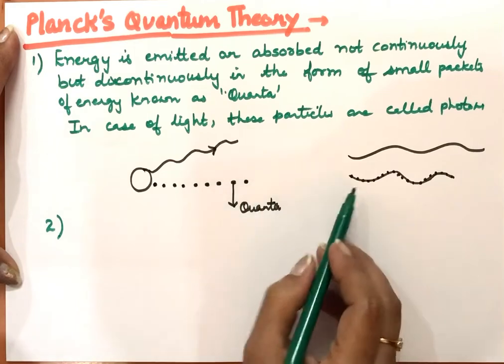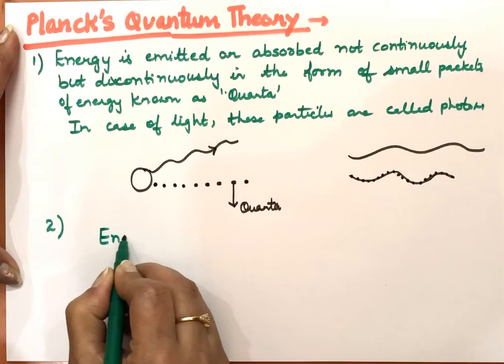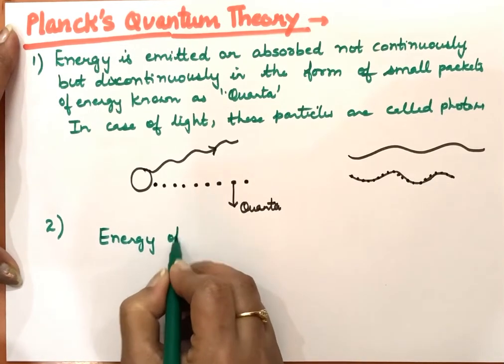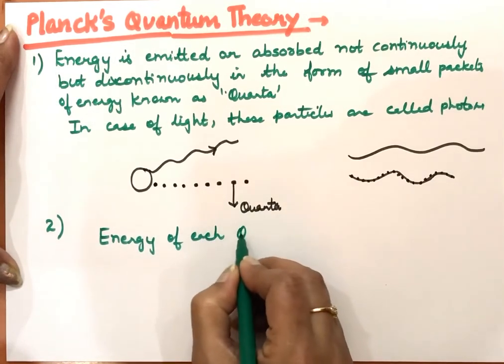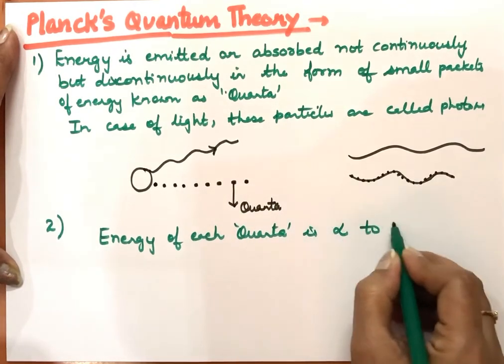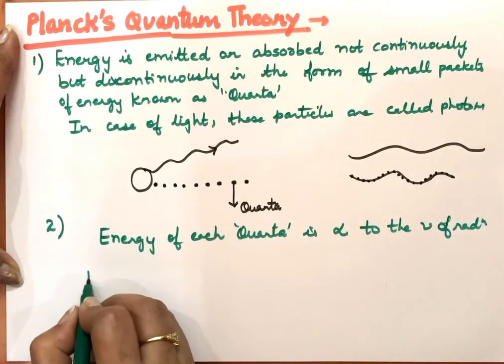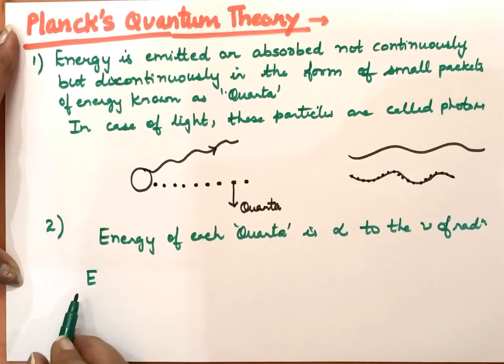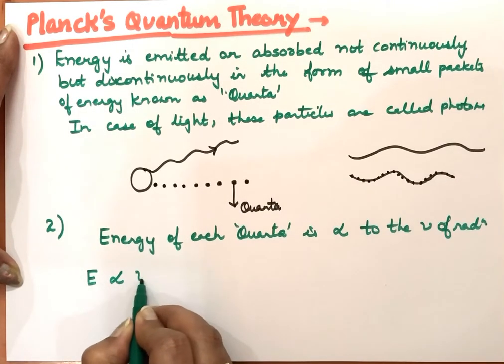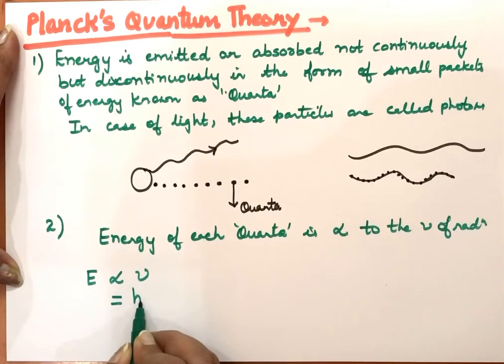Now if these particles have energy in them, how can we calculate that energy? This energy of each quanta is proportional to the frequency of radiation. This theory has given the formula also to calculate the energy of these particles. Energy of this particle, this theory says, is proportional to frequency. If we remove the sign of proportionality, we get a constant h, and this is called Planck's constant.